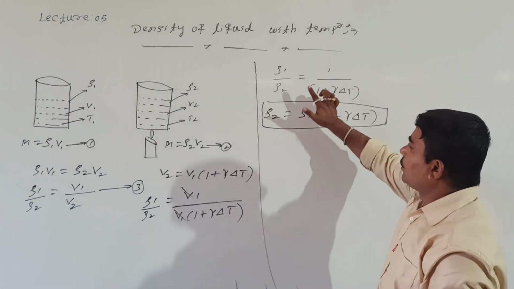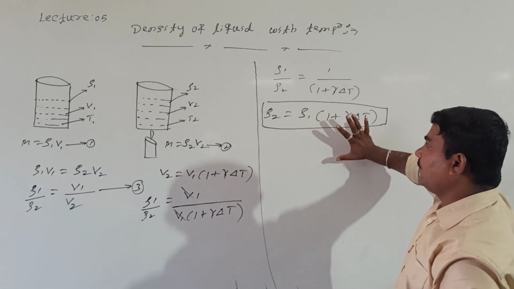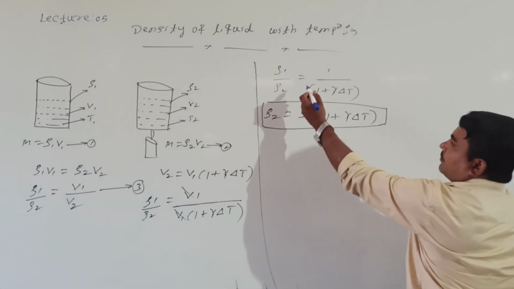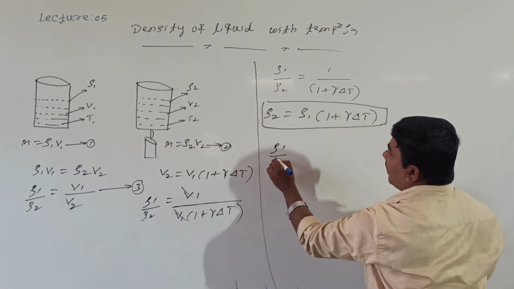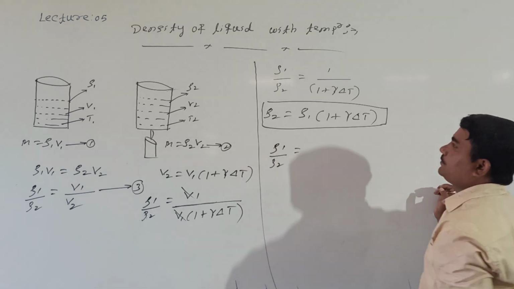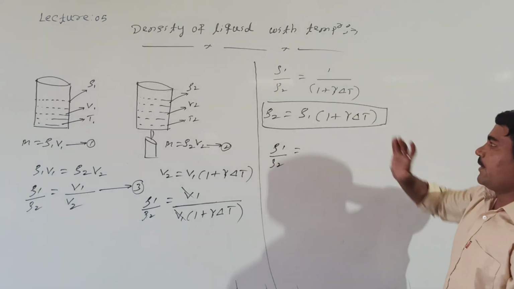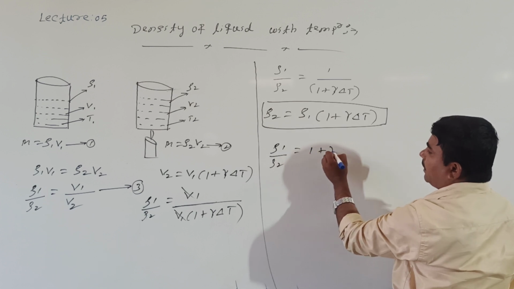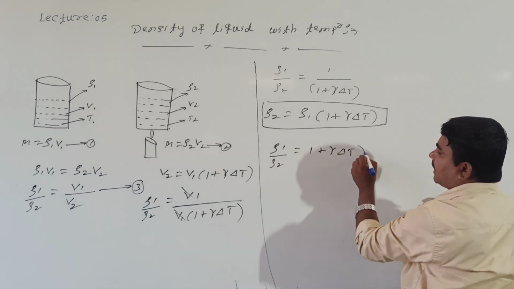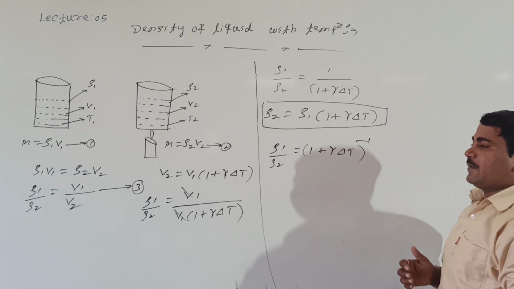See here. Rho 2 equal to rho 1 into bracket 1 plus gamma delta T. From this you can write rho 1 divided by rho 2 equal to 1 divided by 1 plus gamma delta T. I want to modify this. How to write? (1 plus gamma into delta T) raised to minus 1. You can write like this.